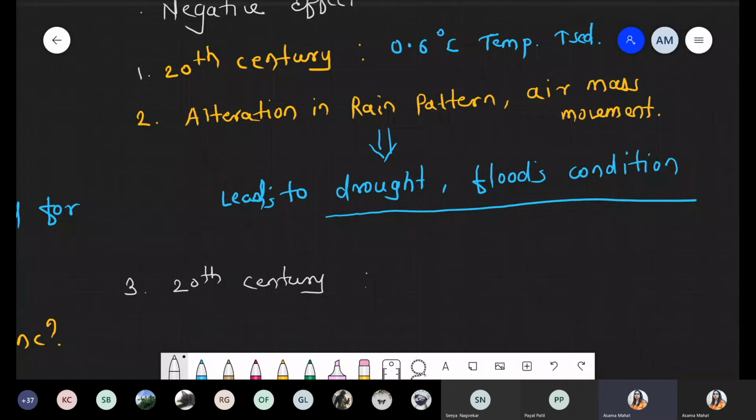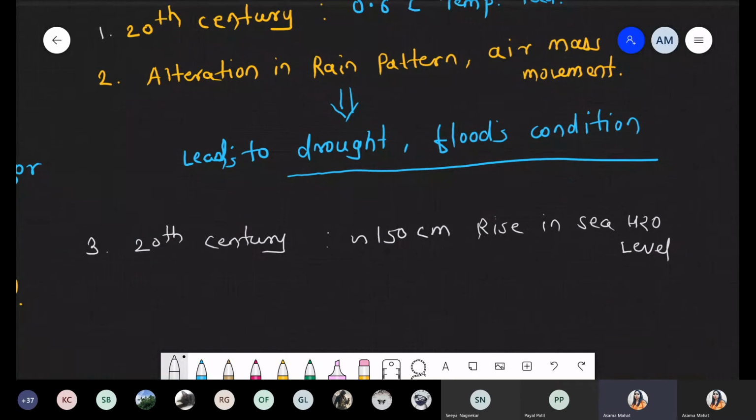We are talking about approximately 150 centimeter rising sea water level. And what is the reason? The reason is ice melting, because we know that if annual mean temperature is increased, ultimately the ice present at the polar region will start melting.